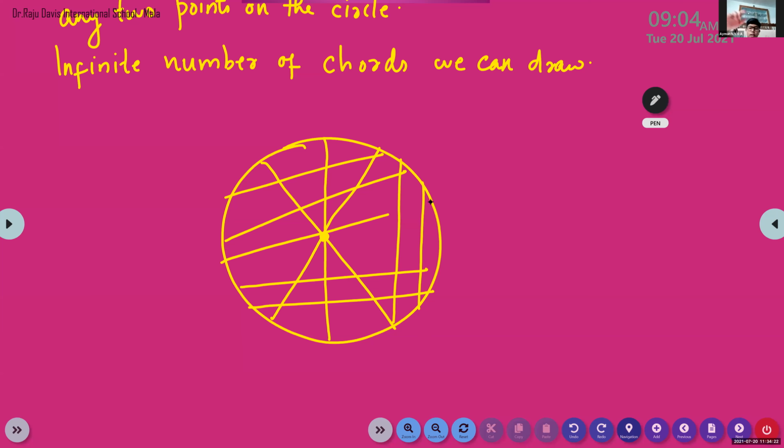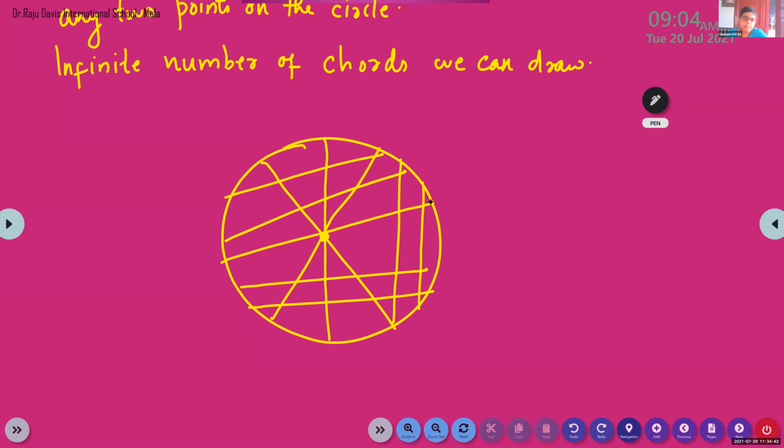The chord passing through the center is known as diameter. Diameter. All of you mute. The chord passing through the center is known as diameter.